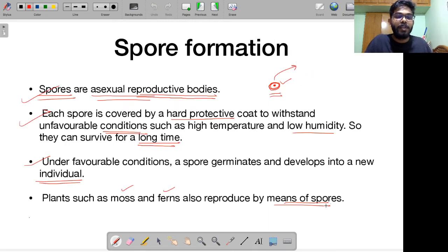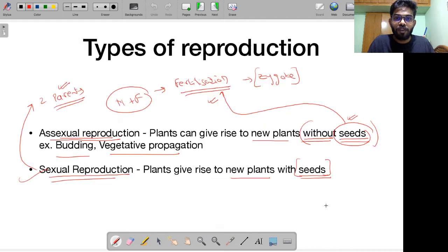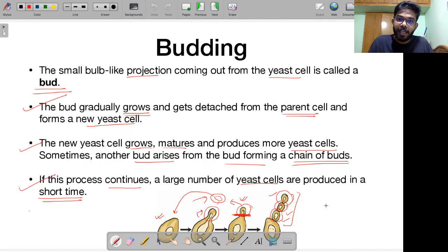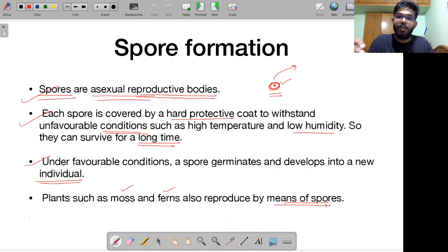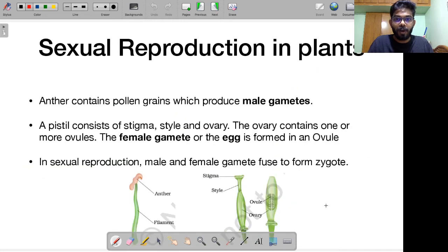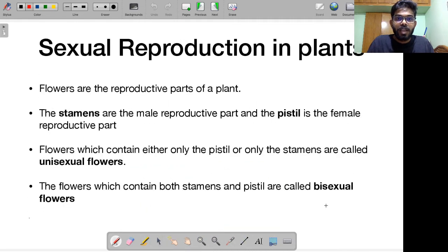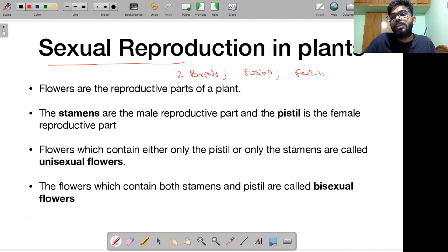Alright, so let me just summarize. We talked about 4 different types of asexual reproduction. One is called vegetative propagation. We talked about budding, we talked about fragmentation, and then we talked about spore formation. Let's now move ahead and talk about the process of sexual reproduction in plants. As I told you, if you have sexual reproduction, that means there are 2 parents involved. There is a fusion of male gamete and female gamete, and then this process of fertilization and zygote formation.